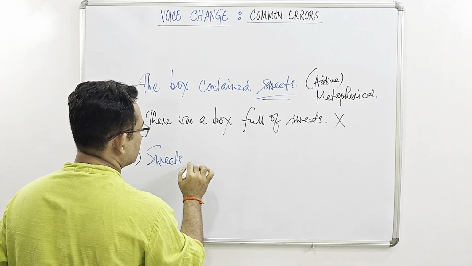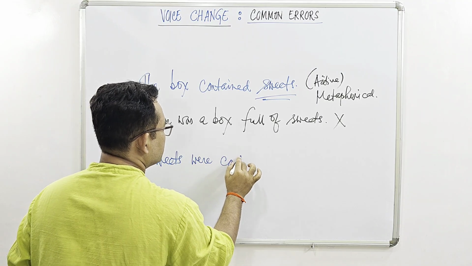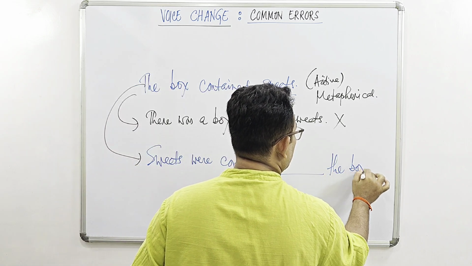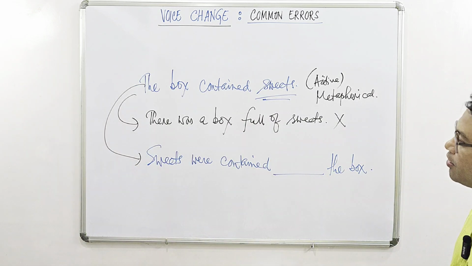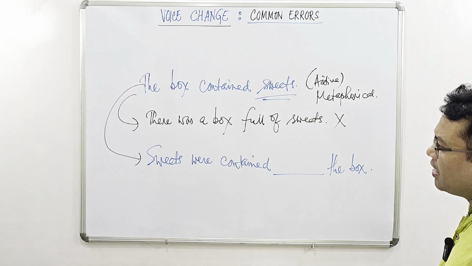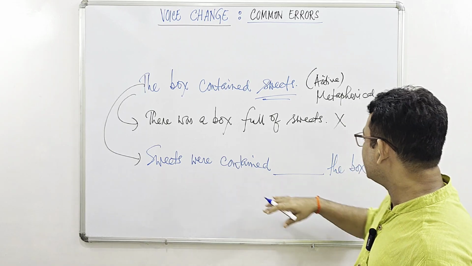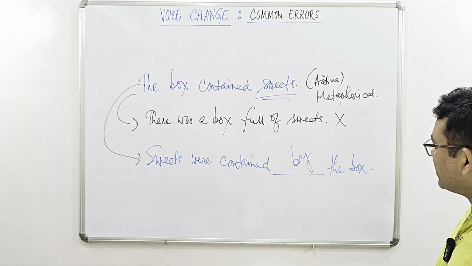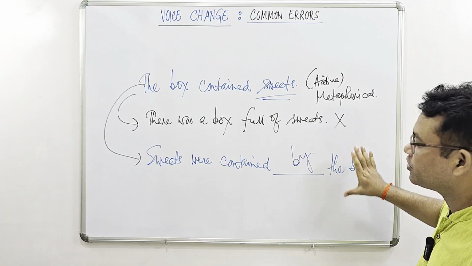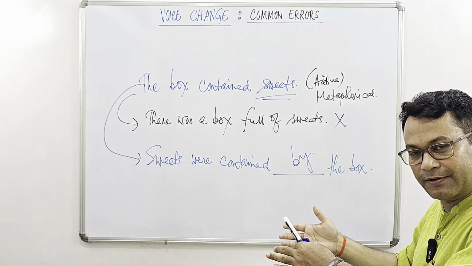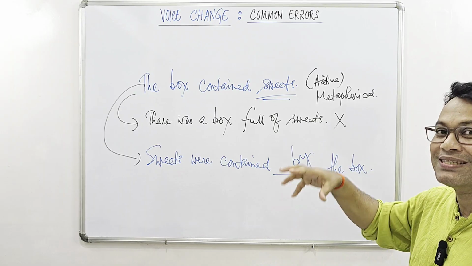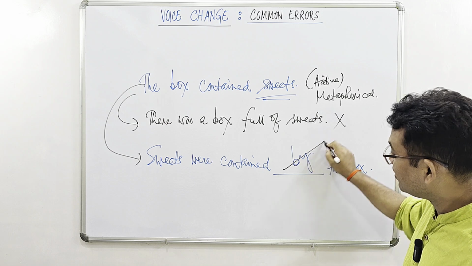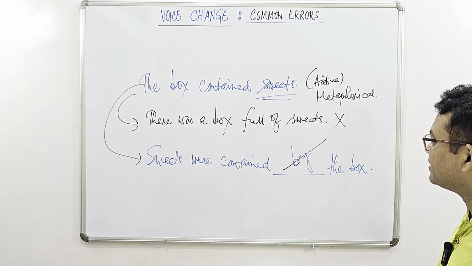Sweets contained, simple past, were contained. Then the case of preposition, then the agent or the performer. Now this time again, sweets were contained dash the box. Can we write by? Again, the simple logic is the box is not agent over here. The box is not doing anything. It is completely inanimate. A person or a shopkeeper is putting sweets inside that box. So box is completely not relevant as far as agency or performance is concerned.